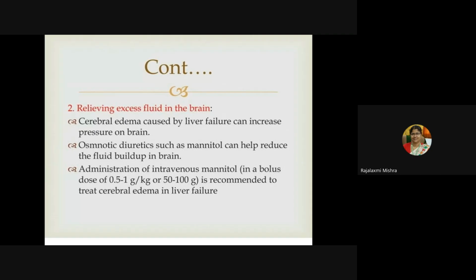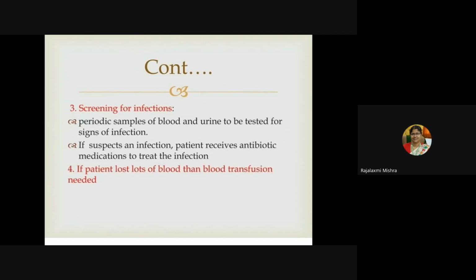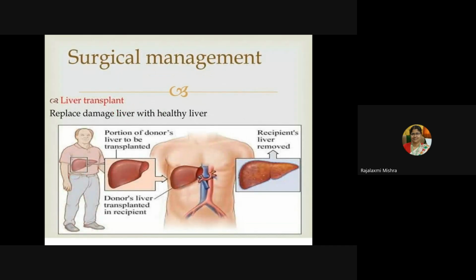Next is screening for infections. Periodic samples of blood and urine are to be tested for signs of infection. If an infection is suspected, the patient receives antibiotic medication to treat the infection. If the patient has lost lots of blood, then blood transfusion should be given. So as per the disease condition, you have to give the symptomatic treatment.